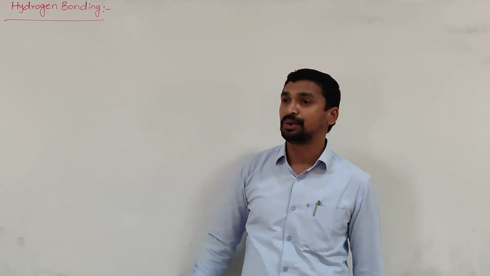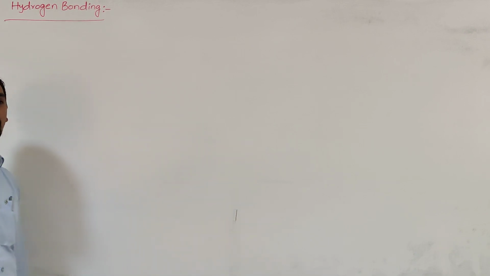So what do you mean by hydrogen bonding? Whenever a hydrogen is attached to the most electronegative atom like fluorine or oxygen or nitrogen, this hydrogen atom makes a bond with the more electronegative atom of another molecule. That bond is called hydrogen bonding.